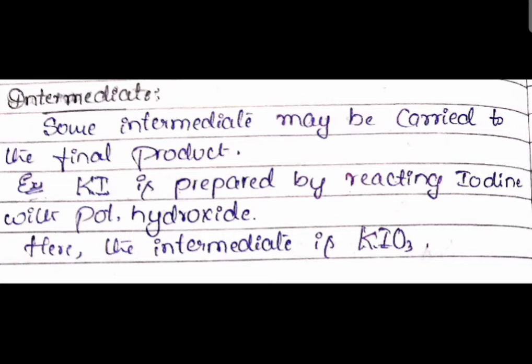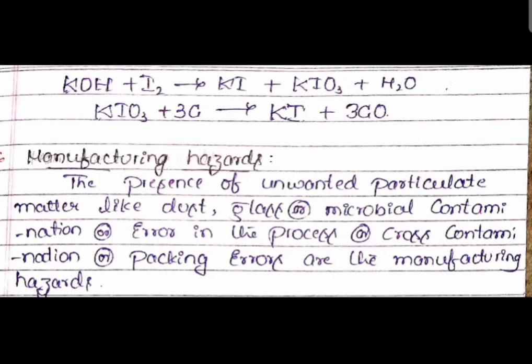Intermediates can also act as a source of impurity that will enter into the final product. For example, potassium iodide is prepared by reacting iodine with potassium hydroxide. During this, the intermediate KIO3 is going to form, which may enter into the final product. To remove this KIO3, we need to treat this intermediate with coke to get potassium iodide.